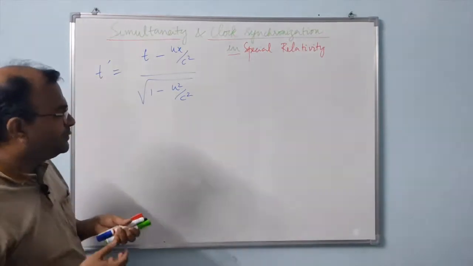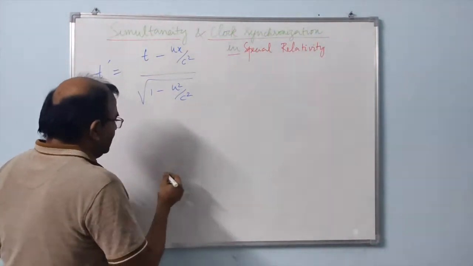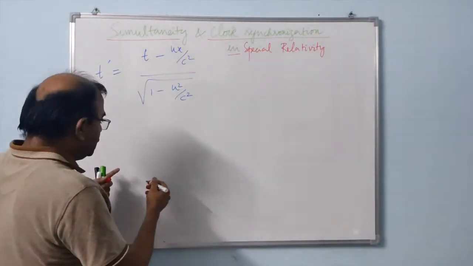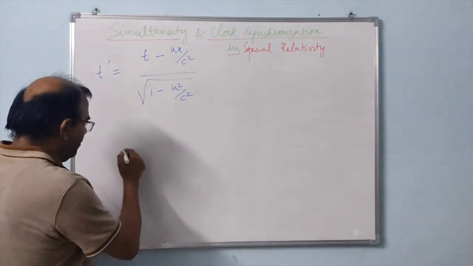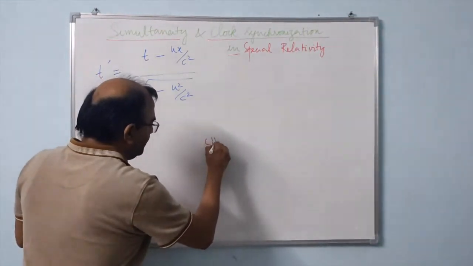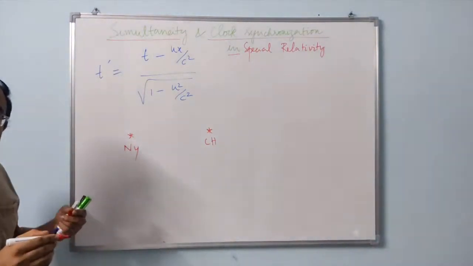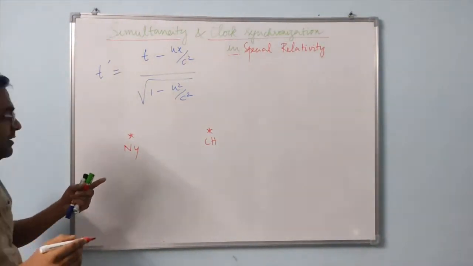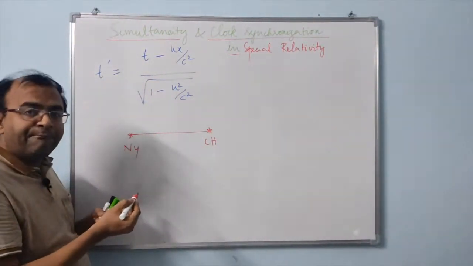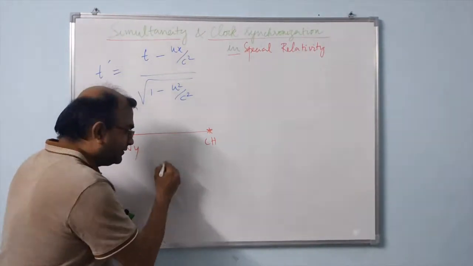Now let us discuss this with an example. Let us say that two controlled explosions are triggered in two different cities, let us say New York and Chicago. They are separated by some distance, and both occur at the same time for observers on Earth.